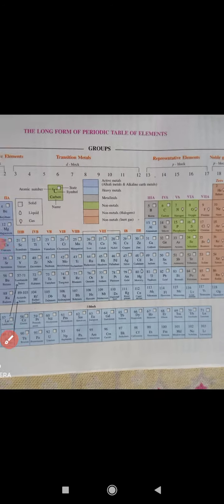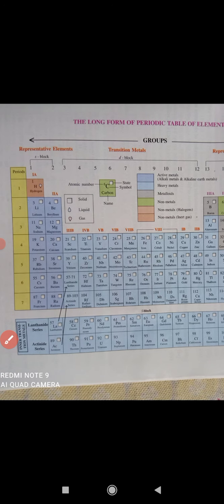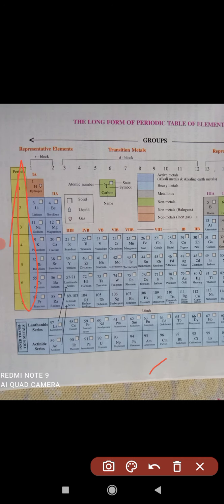You can see the notation of the Mendeleev periodic table is also given: 1A, 2A, 3A, 4A, 5A, 3B, 4B, 5B. The modern periodic table is named using 1 to 18. According to the Mendeleev periodic table, the noble gases are present in the zero group, but according to the modern one, they are in group 18. So there are 18 groups and 7 periods.